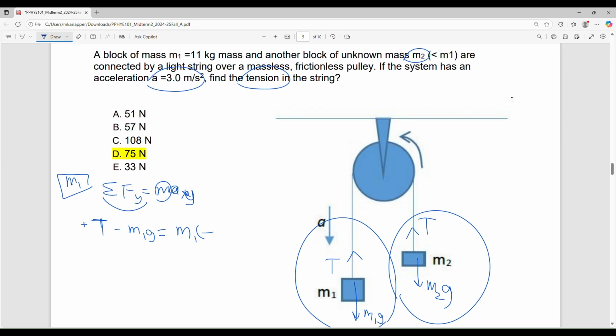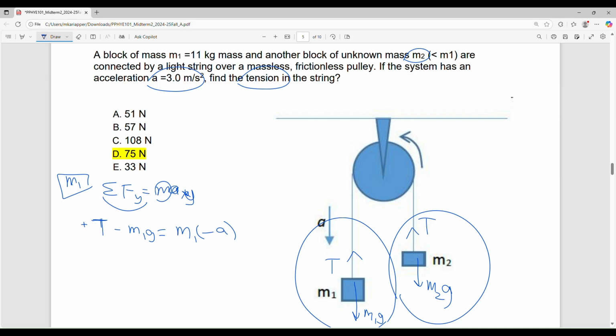I should put minus A. I hope it is clear to you. Because A is the magnitude, for A I will put 3. I will not put minus 3 or plus 3. Therefore, I put a minus because the acceleration is down. Don't say it is going down. Acceleration is down. It is going with increasing speed.